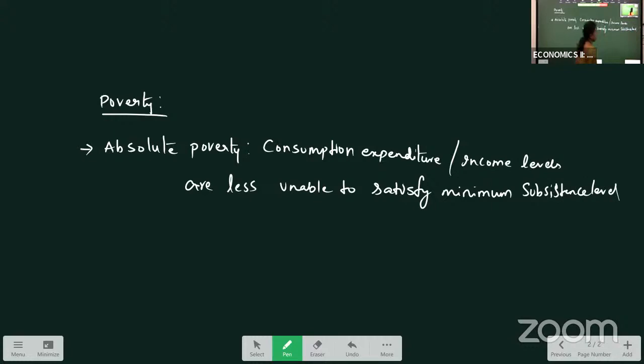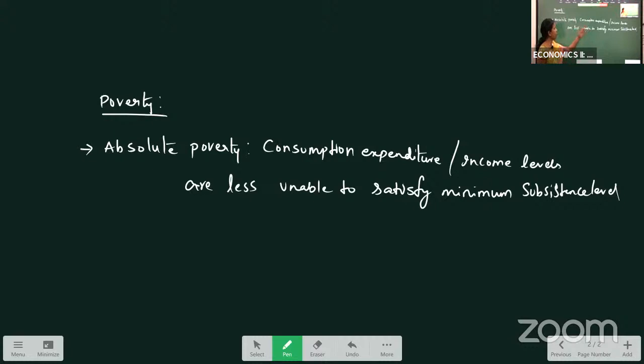What is minimum subsistence level? Minimum subsistence level means that for their survival, people require a few items which we have to consume, like cereals, pulses, milk products. The minimum requirement is there for a person to survive. For that minimum food, we have to spend our money, right? Cereals, pulses, milk products, then comes your egg, poultry, and all will come.